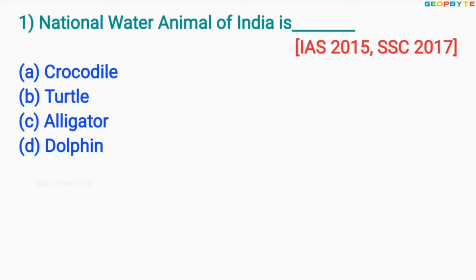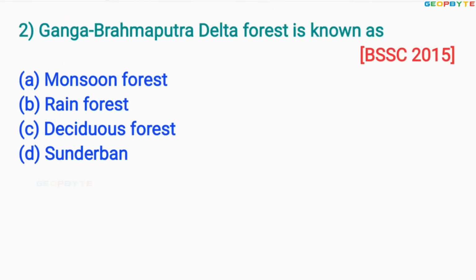Look at the very first one, asked in 2015 for IAS and 2017 for SSC, like this. National water animal of India is option A crocodile, option B turtle, option C alligator, option D dolphin. The correct answer is option D, dolphin. Similarly, let us move to the second one.